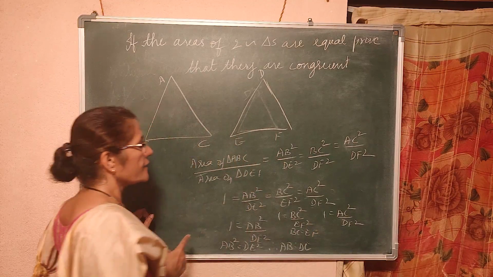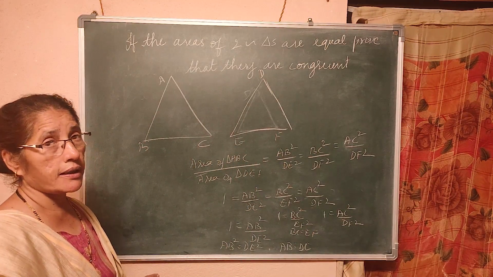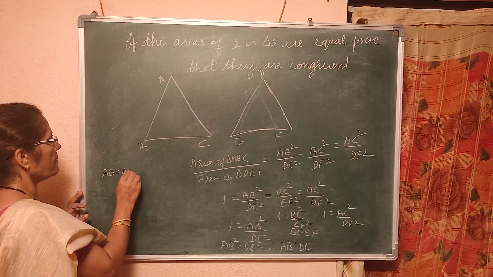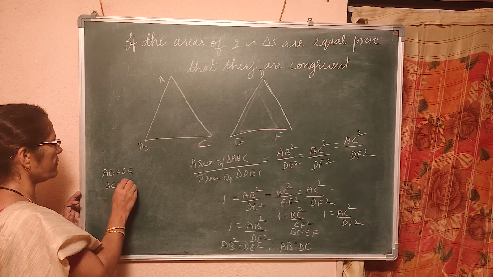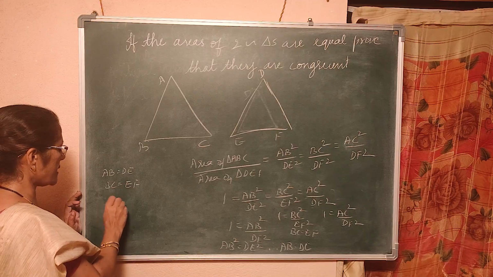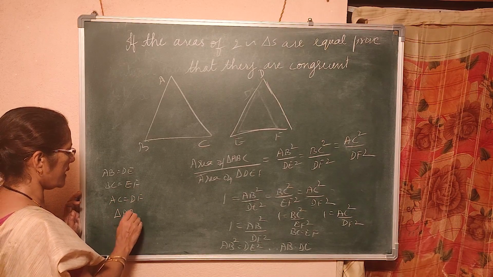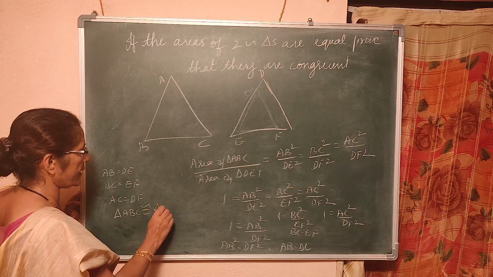So if the sides are equal, since AB is equal to DE, BC is equal to EF, and AC is equal to DF, triangle ABC is congruent to triangle DEF.